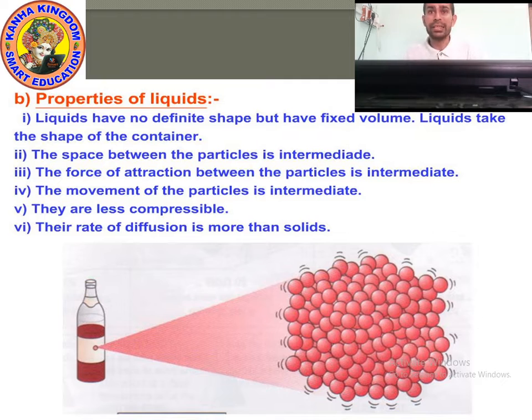Next point, the rate of diffusion is more than solid. Diffusion means intermixing. If you mix any liquid in another liquid, they can easily diffuse. But if you mix one solid into another solid, they will not diffuse. It means the rate of diffusion in liquid is more than solid. Understood? Now let's move on to the next point.